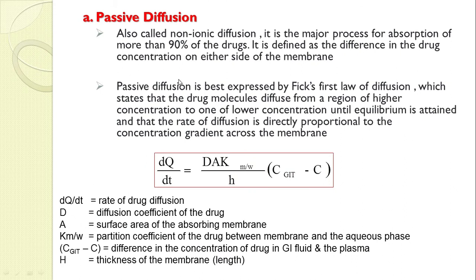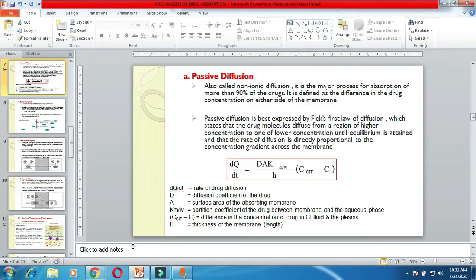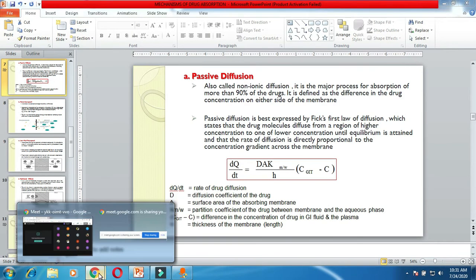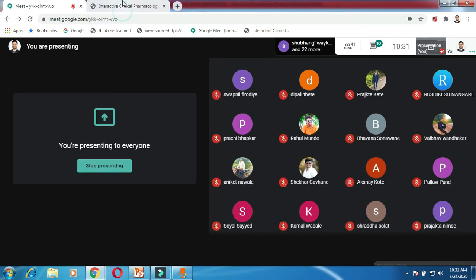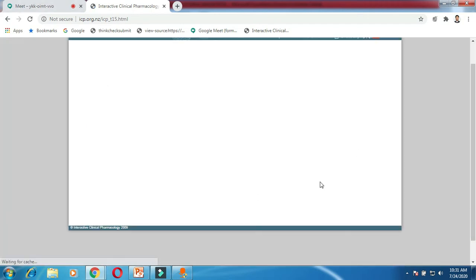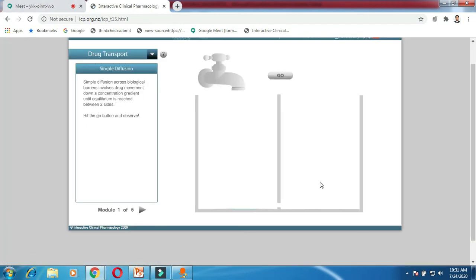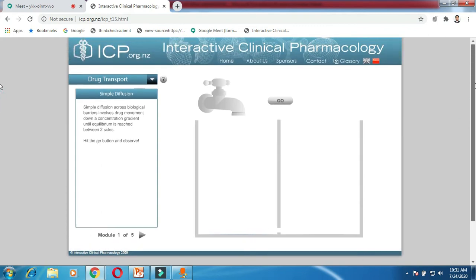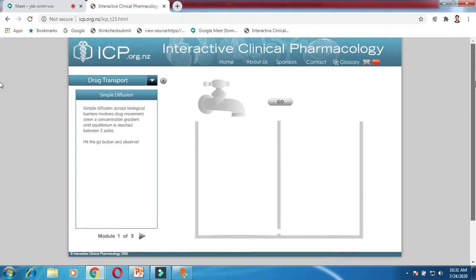Now interactively we will see how passive diffusion works. You might have understood, last time I showed you a site that explains the various processes of absorption. Now in this particular module today, we will see how the diffusion process follows across the membrane.